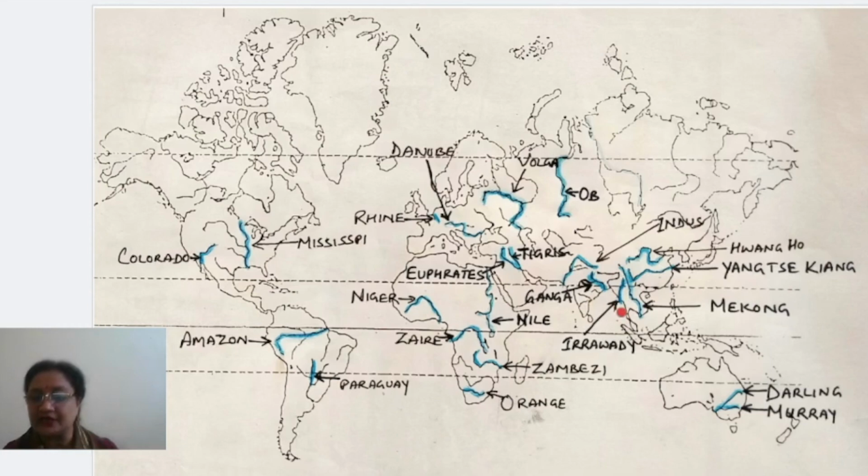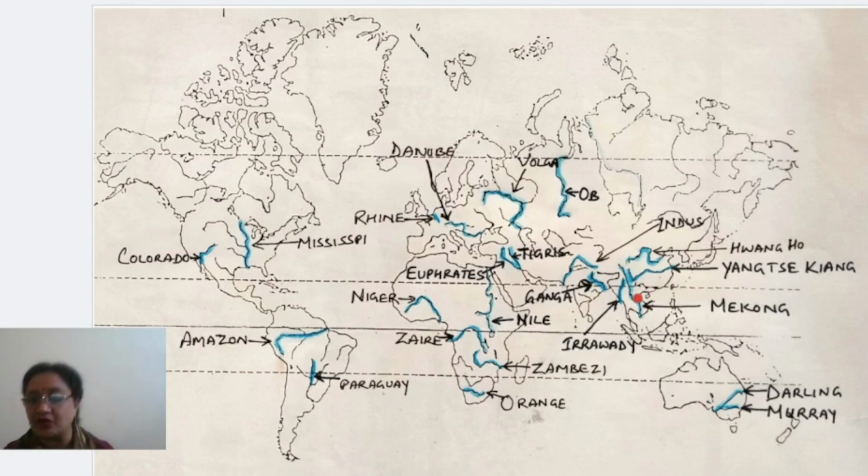Okay, in Myanmar you will find, children, the first river which you have to mark is Irrawaddy. Right? This is the name, Irrawaddy River. Okay. Now the second river we have to mark is the Mekong River. Mekong River is the longest river in this part. Okay.